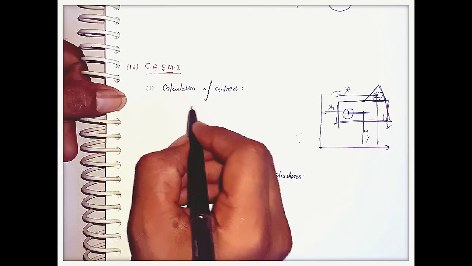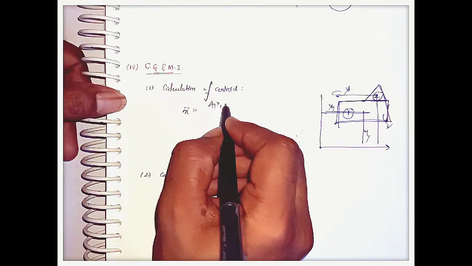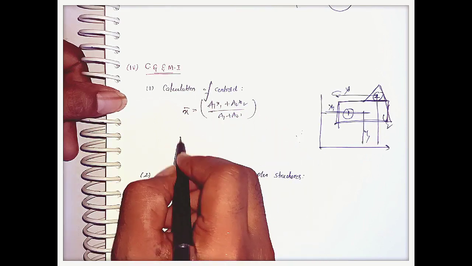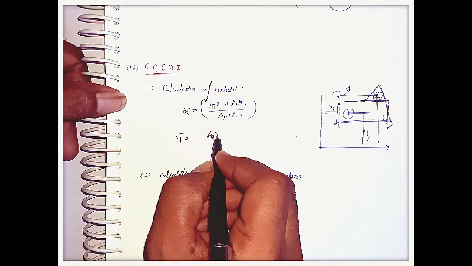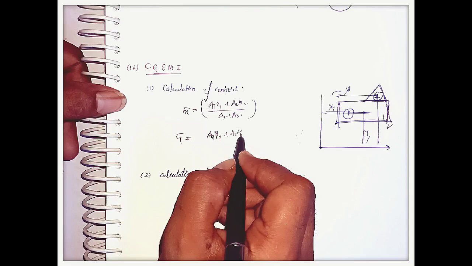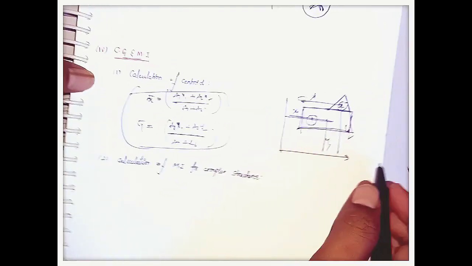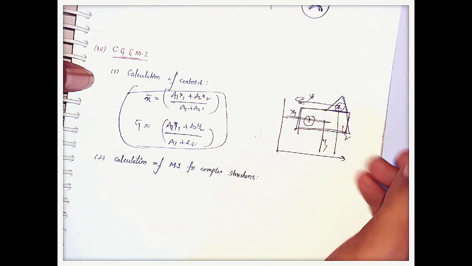The centroid calculation is x bar equal to (a1 x1 plus a2 x2) by (a1 plus a2). Similarly, y bar equal to (a1 y1 plus a2 y2) by (a1 plus a2). Like this we can calculate the centroid of any body, and different sections also we can calculate here.